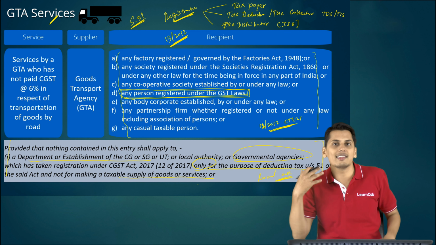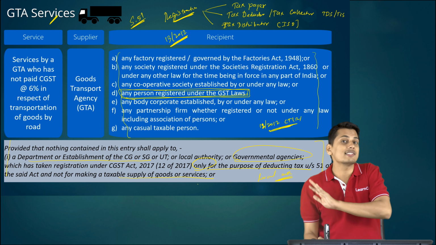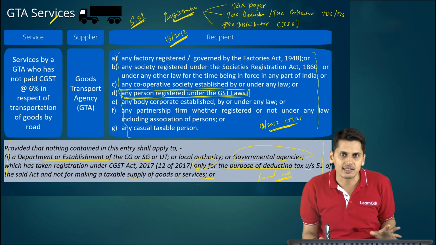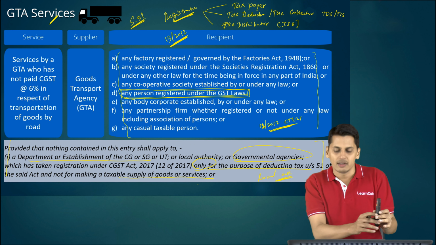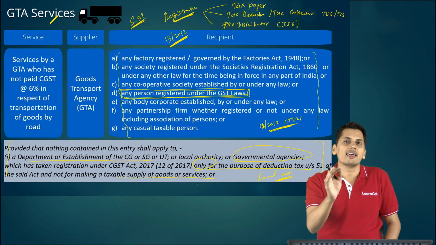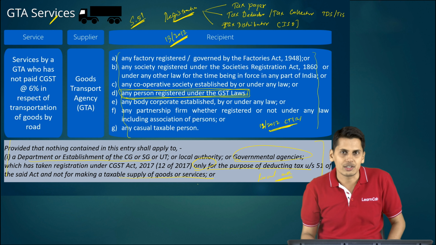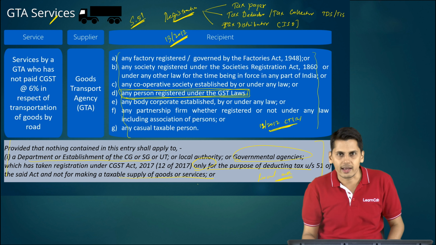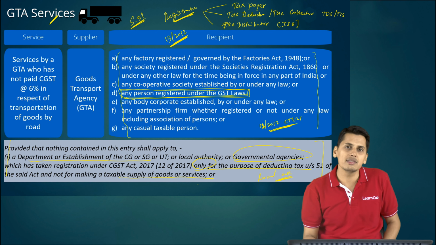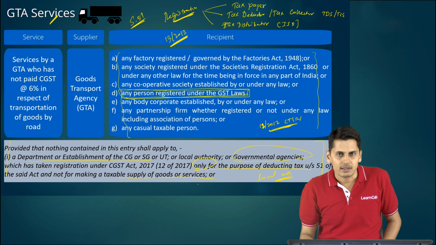Friends, please try to understand the logical flow. 13/2017 is not exempting it. It is only throwing it outside reverse charge. It comes under forward charge. Now 12/2017 central tax rate is exempting this transaction, and this transaction happens to be exempted. I will tally it again when we see the exemption sector for these amendments. As of now, you need to just remember this.